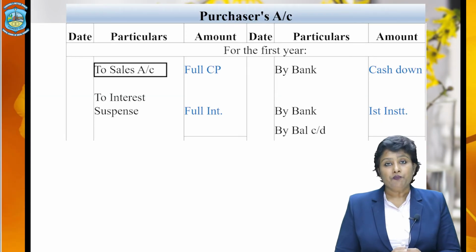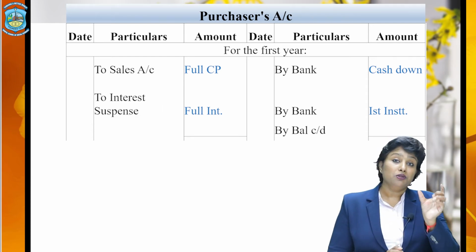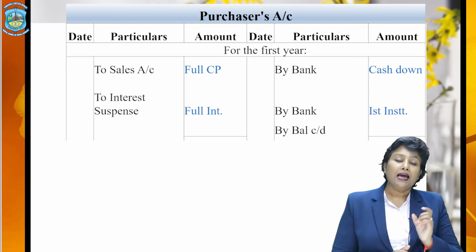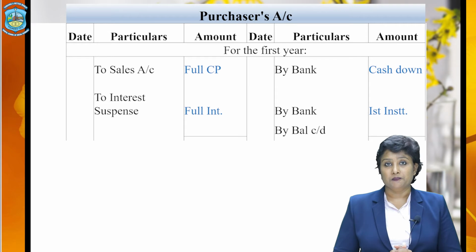So the very first thing we need to record is the very first entry which we had passed, with the amount of sale, that is the cash price, and the amount of interest written as interest suspense. So in the purchaser's account, on the debit side, on the date of sale, you will write "To sales account" and "To interest suspense account". Against sales account, write down the full amount of cash price, and against interest suspense account, debit the full amount of interest.